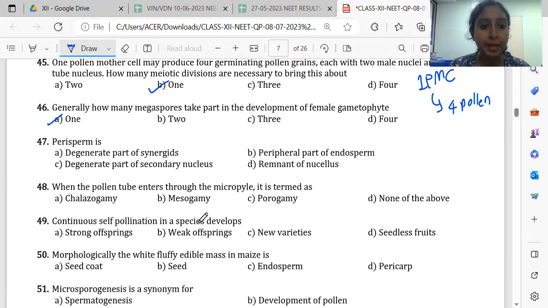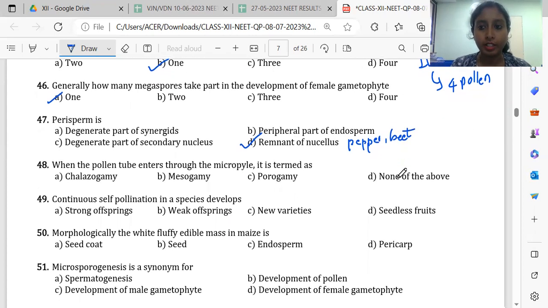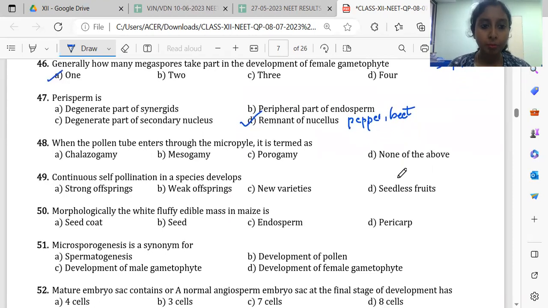47. Perisperm is. So, what is this? Perisperm is a remnant of nucellus, which we can see in black pepper and also in beet. Then 48. When the pollen tube enters through the micropyle, we call that porogamy.